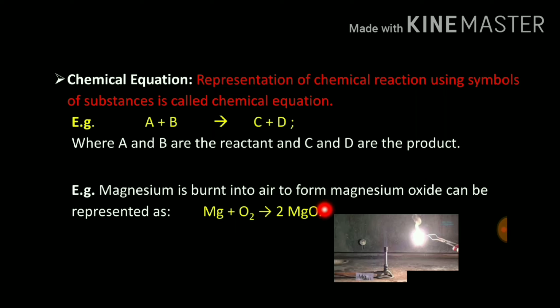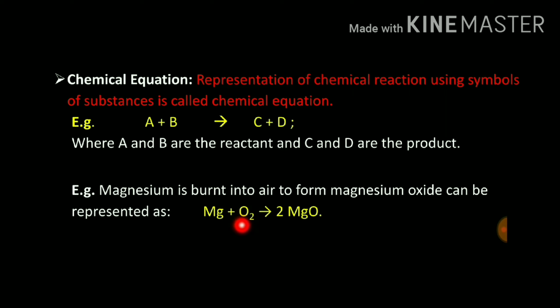And this magnesium oxide is in powder form. So here two reactants are there, Mg and oxygen, and that's why we have to put a plus sign between them. Whenever more than one reactant or product is there, we have to put a plus sign between them.